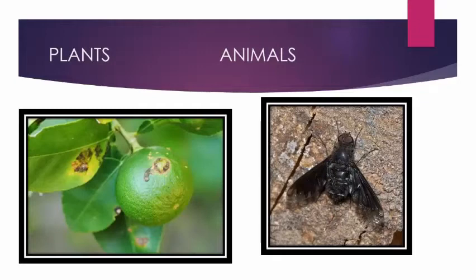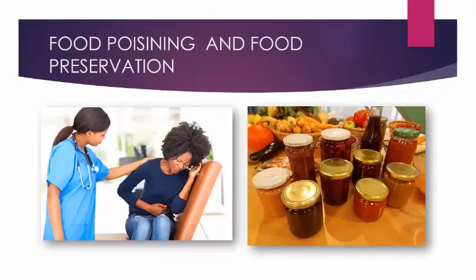Now we have seen all the harmful microorganisms from the start of the slide, and now plants and animals. Now let us see what food poisoning and food preservation are. Why is food poisoning caused? It is because of the consumption of food spoiled by some microorganisms. Microorganisms that grow on our food sometimes produce toxic substances. These make the food poisonous, causing serious illness and even death sometimes. So it is very important that we preserve food to prevent it from being spoiled.